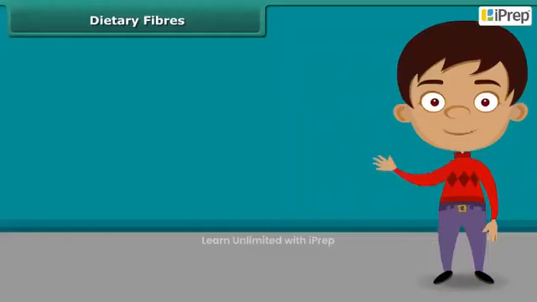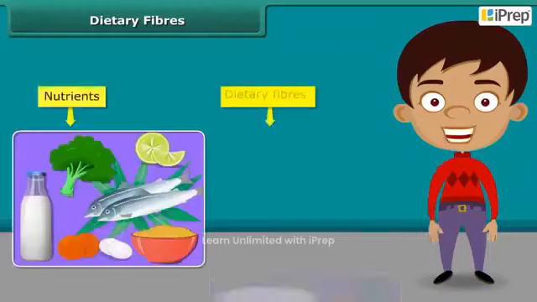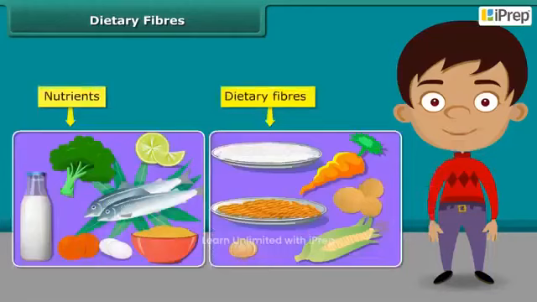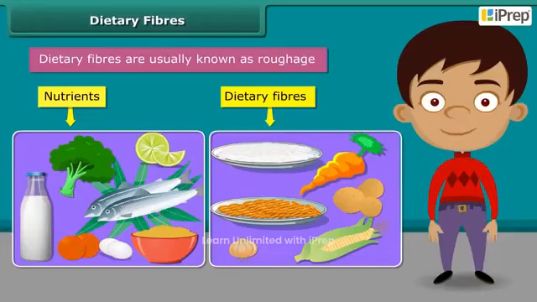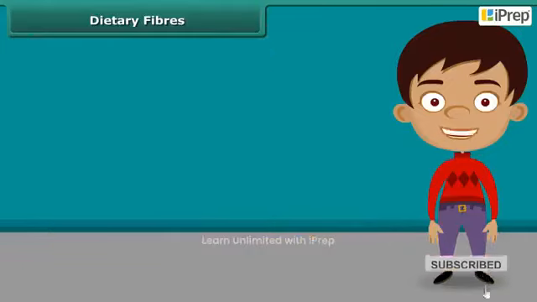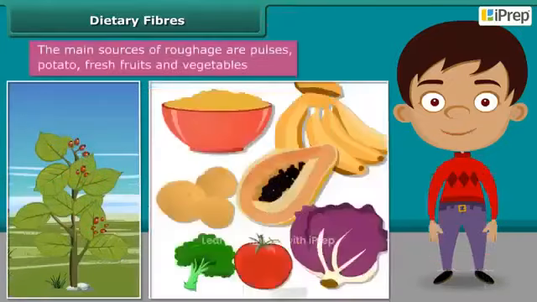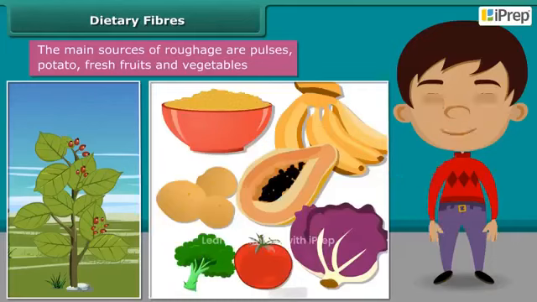Dear friends, do you know that besides nutrients, dietary fiber also plays an important role in our body? It is usually known as roughage. You need to know that roughage does not provide any nutrition to our body, but adds bulk. It is found only in plants. Pulses, potato, fresh fruits and vegetables are the main sources of roughage. This helps our body to get rid of the undigested food.